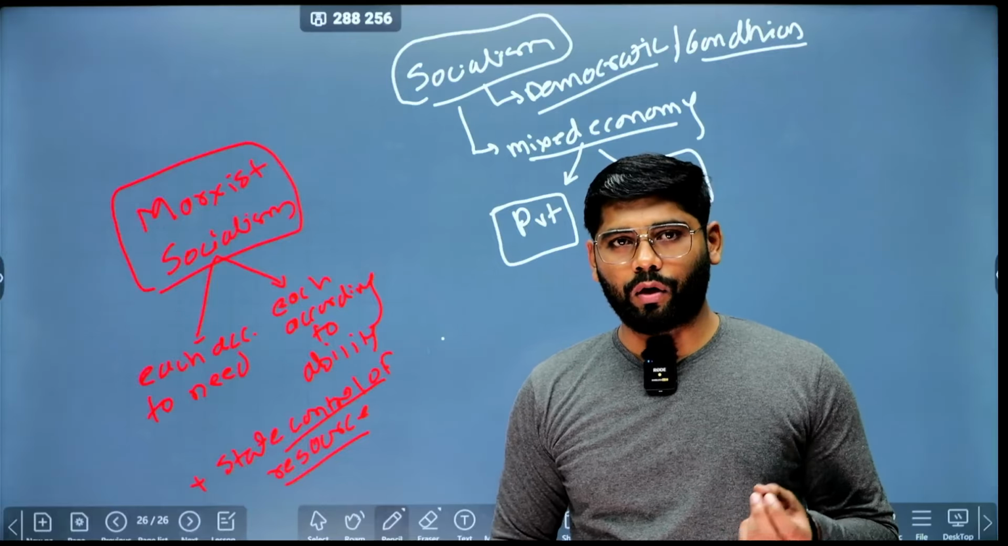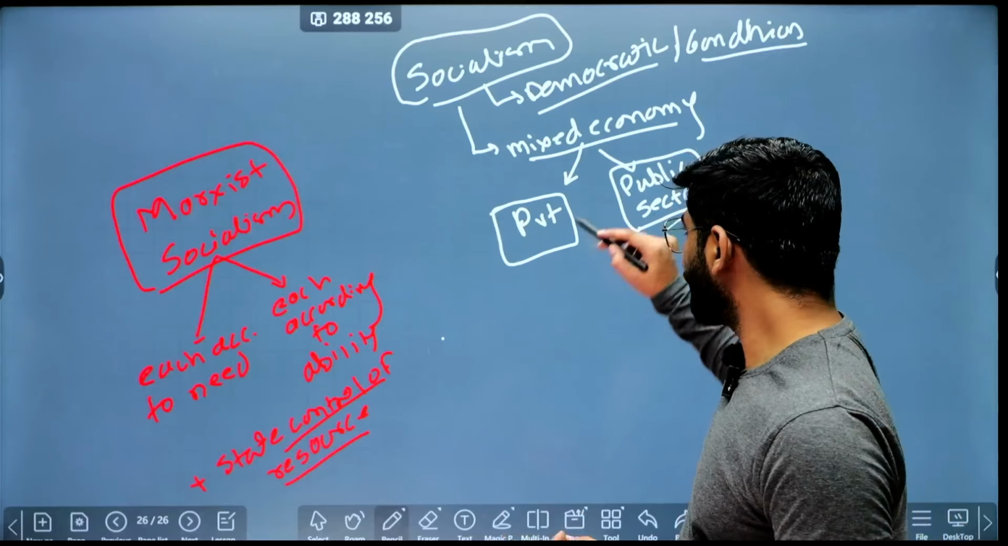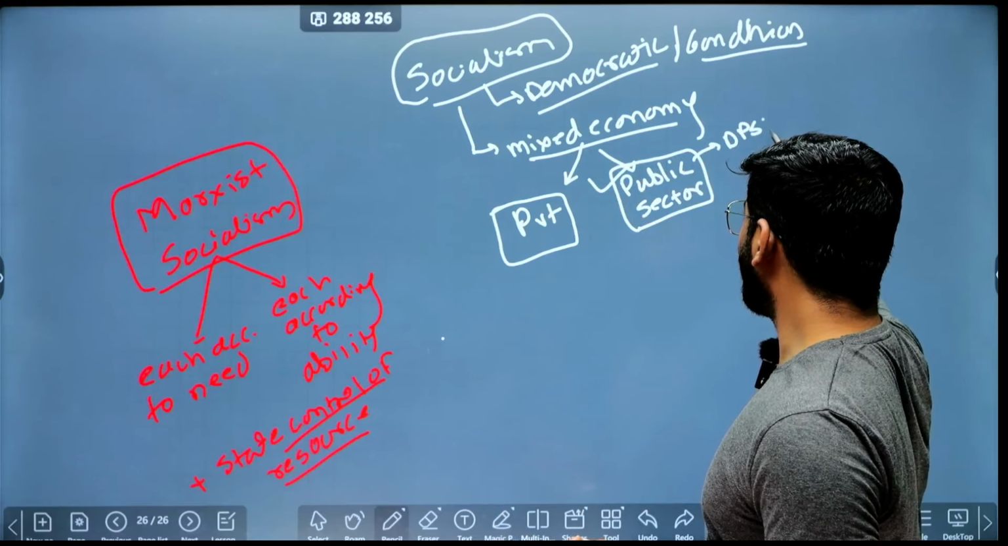There is one article called Article 39, which talks about the equitable distribution of resources, and the state should avoid the concentration of the resources, and this can be achieved through the public sector. So it is directly linked to the DPSP Article 39, that is B and C, okay, subparts there.